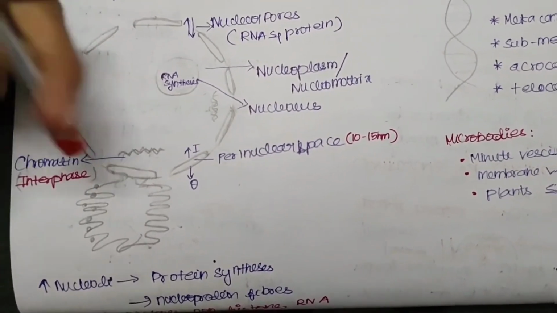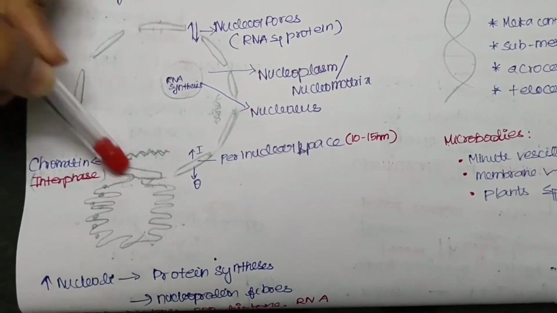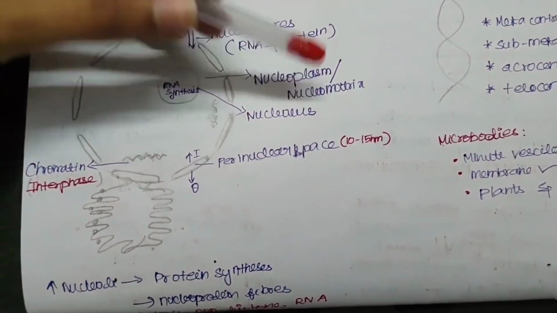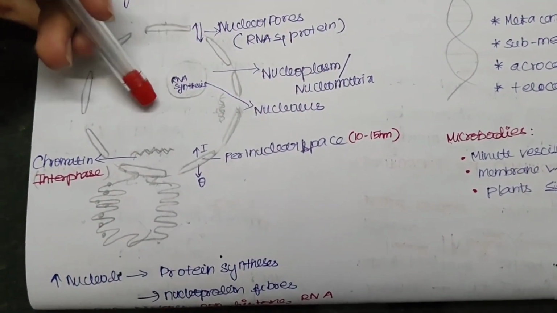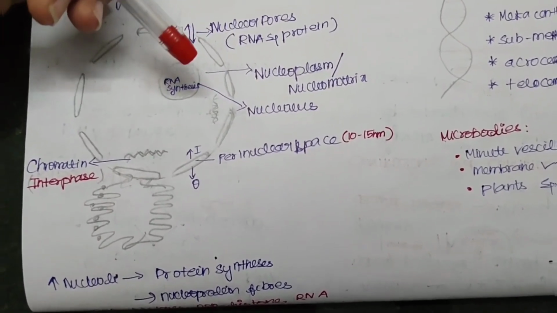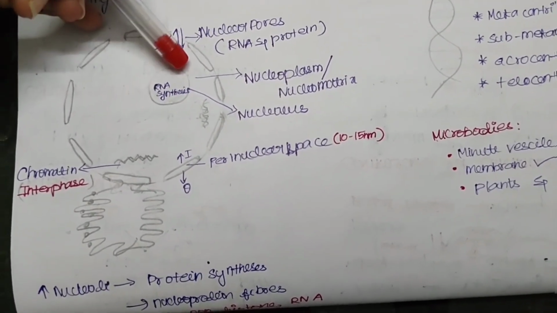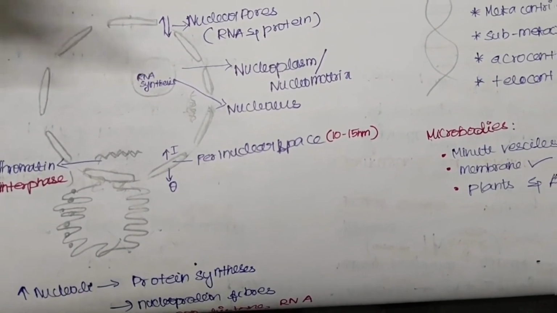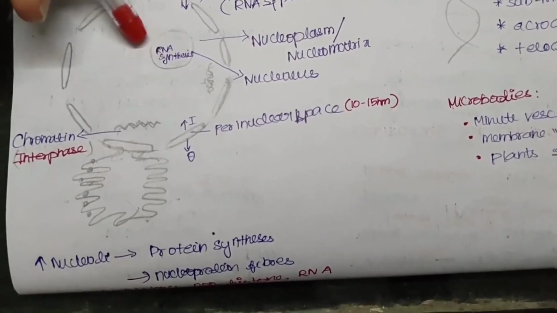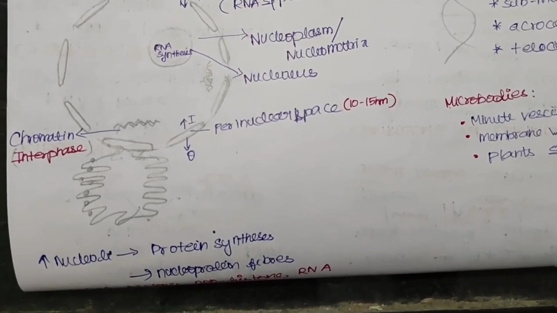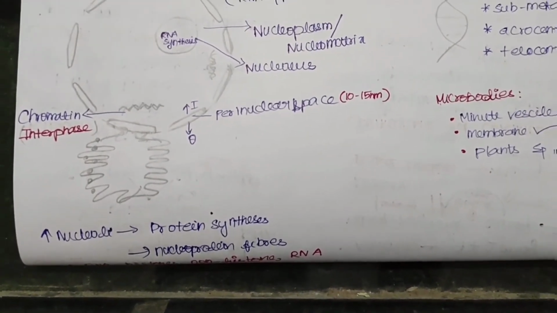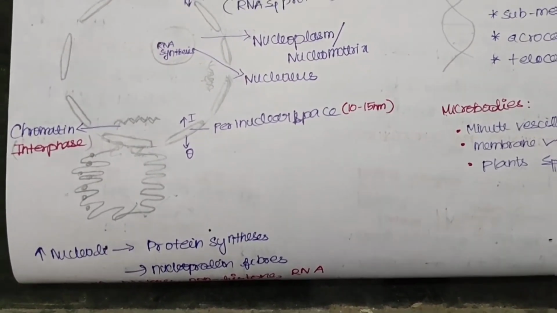And we have nucleoplasm. The surrounded area in the nucleus is called the nucleoplasm or nucleomatrix. Within this nucleomatrix, we have the nucleolus, which is the site of ribosomal RNA synthesis. Ribosomal RNA synthesis is done in the nucleolus, and the nucleolus differs in each cell. If a cell needs high protein synthesis, the nucleolus will be high in number.